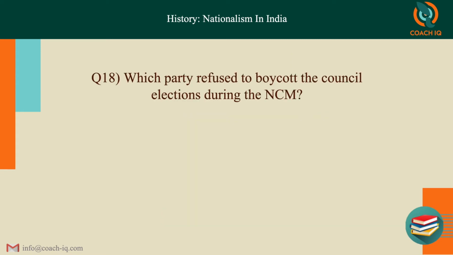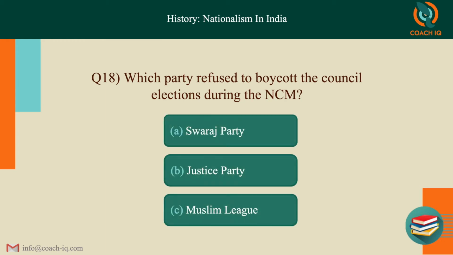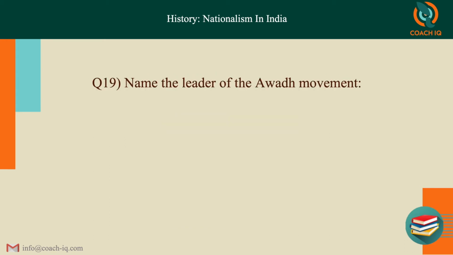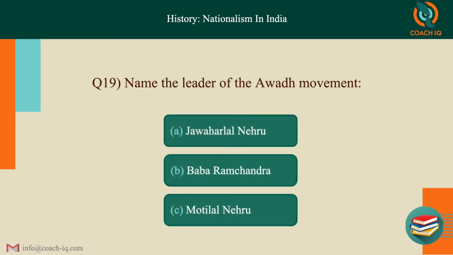Which party refused to boycott the council elections during the NCM? That is a party which said, no, we will not boycott the elections, we want to participate. It was the Justice Party. Okay. Next, name the leader of the Awadh movement. Three options. The answer is Baba Ramchandra.